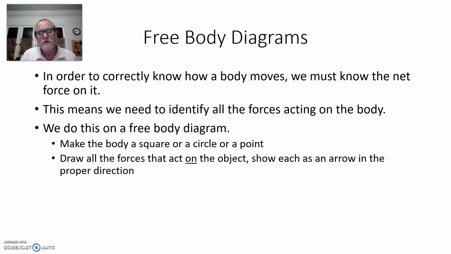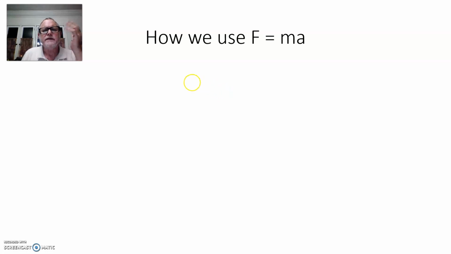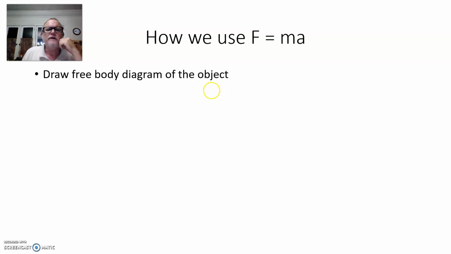Okay, so we're going to do a lot of free body diagrams. I'm going to start doing these in Chapter 5, but this is the way that we start every problem using F equals ma, okay? So here's the process. We draw a free body diagram of the object. Okay, this means, just like what I said before, we've got to identify all of the forces. We've got to figure out what their direction is. We need to know the forces somehow.